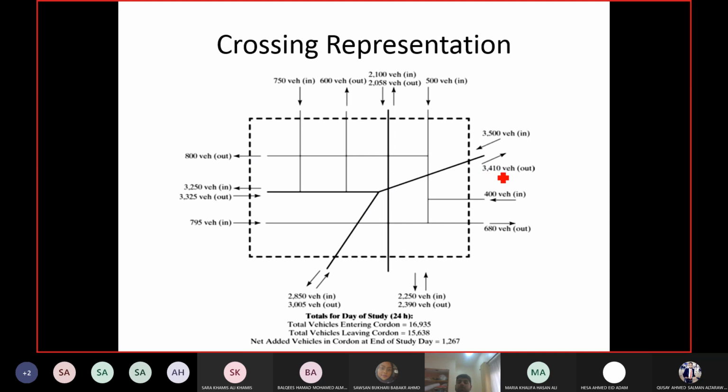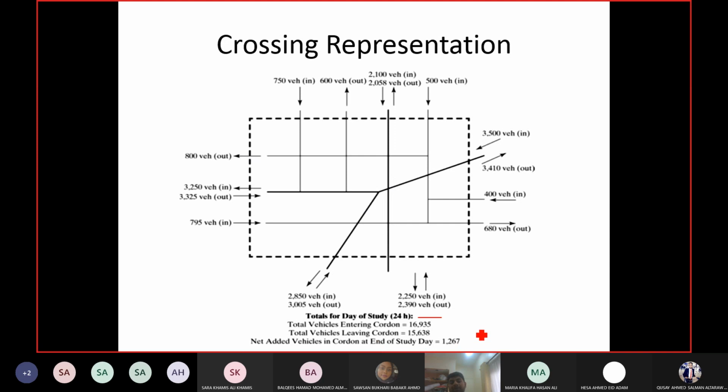So 3,410 vehicles went out from this road and 3,500 vehicles came in from this road, and so on. With every road you see the arrow and the number of vehicles using that road in a particular direction. It was a 24-hour study, as mentioned here. In the full 24 hours, the number of vehicles that entered was 16,935 and the number that left was 15,638. So you can see entering vehicles are more than leaving vehicles.